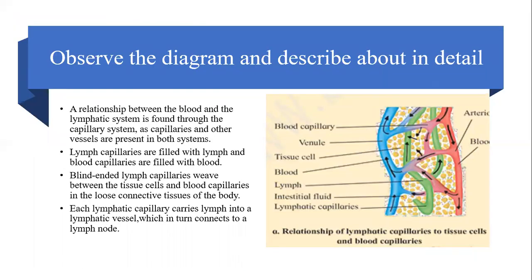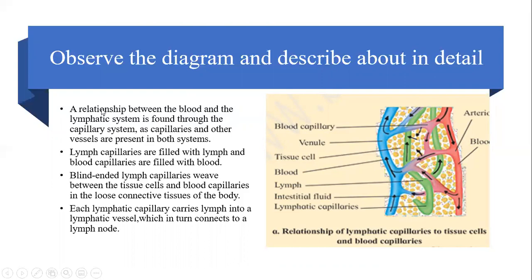Now here you just have to observe this diagram and describe it. There's a relationship between the lymph capillaries, the tissues and the blood capillaries. As I just told you, there are arteries, there is blood, and the fluid which comes out of the blood is called lymph. You can see here, this is a vessel which is present in between the body surface and the blood vessels. And these arrows show the flow of the lymph.